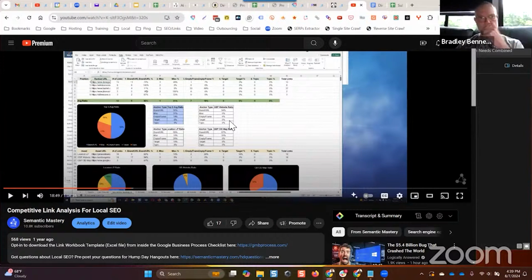So we do it by the top 5 ranked pages. We look at the top 5 ranked. Remember, Google does not rank websites for search queries. Google ranks web pages for search queries. But a website's authority and strength has a significant influence on a page's ability to rank. So we always want to look at page level metrics first.